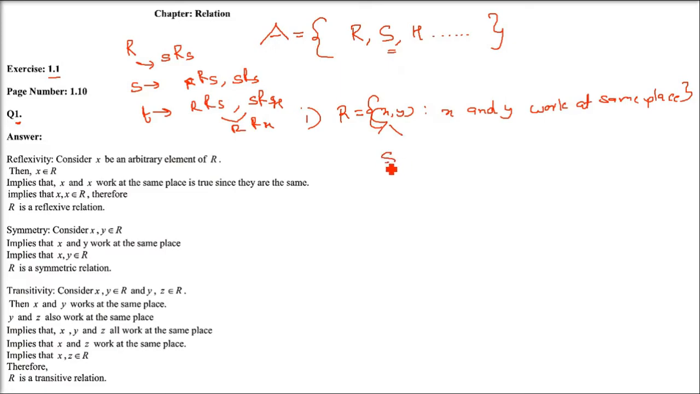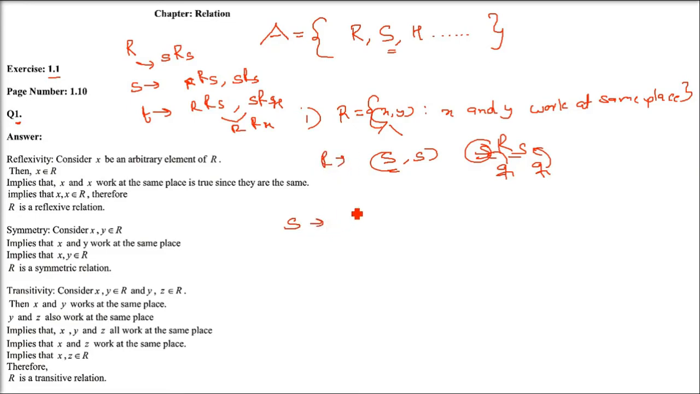Say I'm talking about Sham. Now Sham and Sham work at the same place. If I say x comma x, Sham comma Sham, this is correct because Sham is working at the same place as Sham. If one Sham is working, there is only one Sham at this place, so the other will also be the same Sham. So with respect to this relation, this is reflexive. If you ask anybody else who was here, Sham. If you ask me, I'll say Sham.